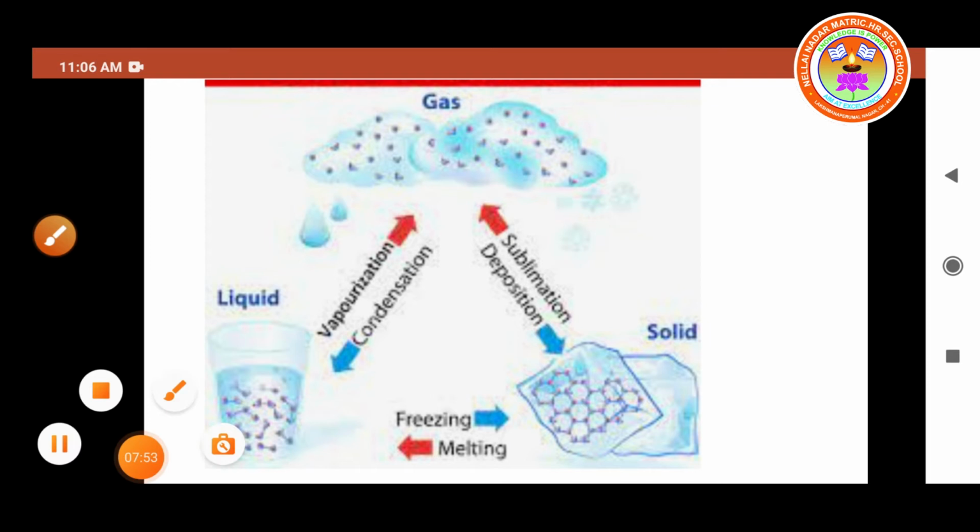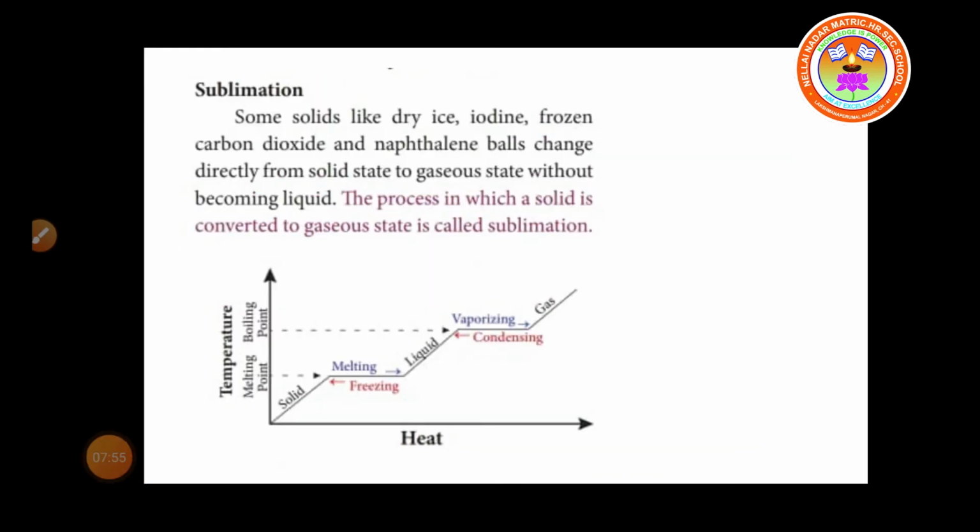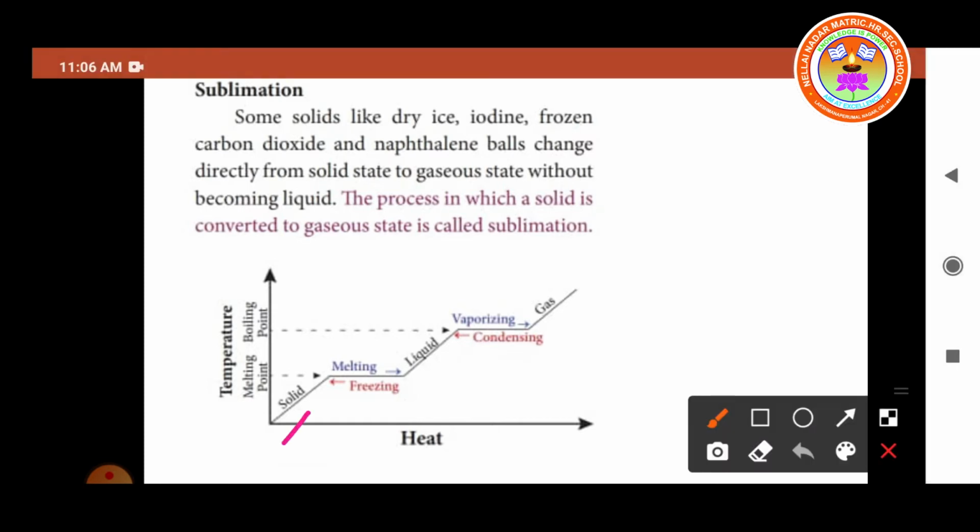Do you understand, children? Next we move on to the various stages of conversion of state of matter by heat, with a corresponding change in temperature. That is explained in this figure also. Heat is along the x-axis, and temperature is taken as the y-axis. Now this is the solid state. When heat energy is applied, the solid becomes liquid. It's a melting process, isn't it? As a solid is converted into liquid by absorbing heat, this is called melting.